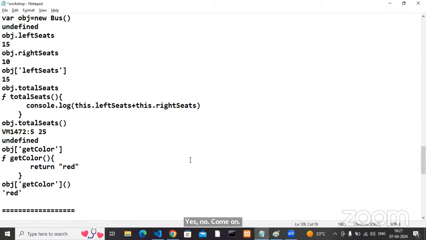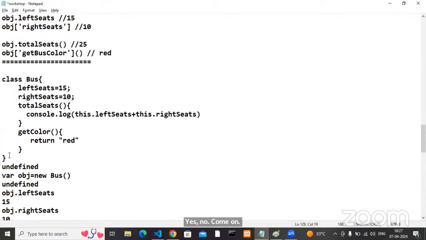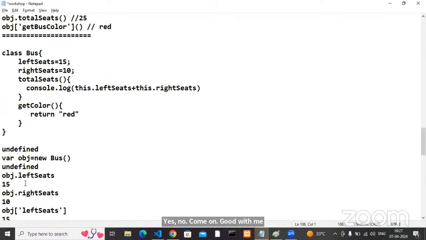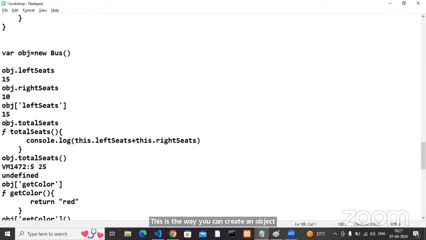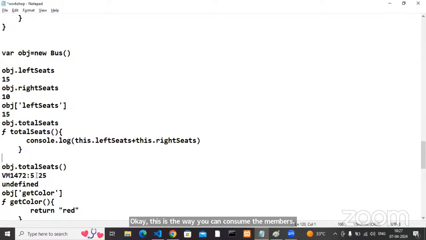Agree with me? Tell me. Okay, this is the way you can create a class. This is the way you can create an object. This is the way you can consume the members of a class.